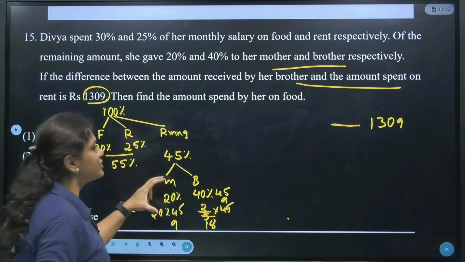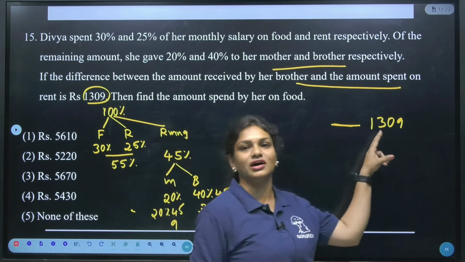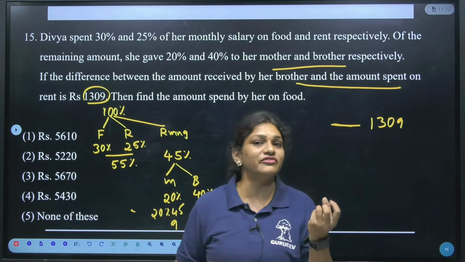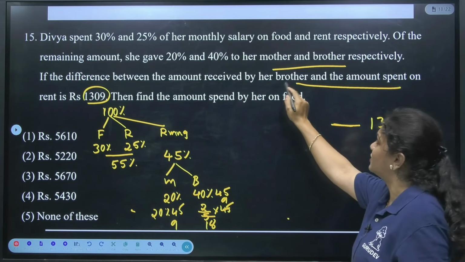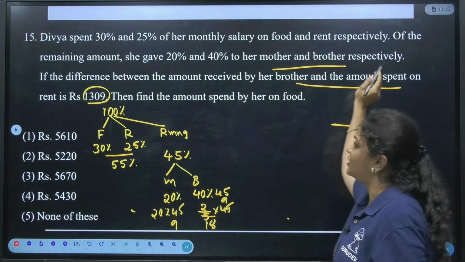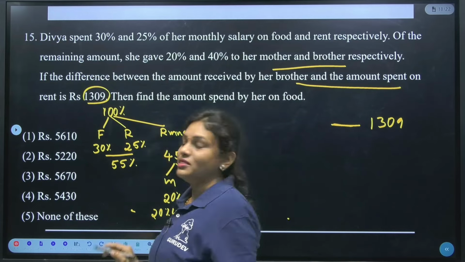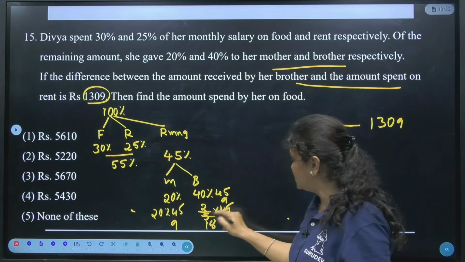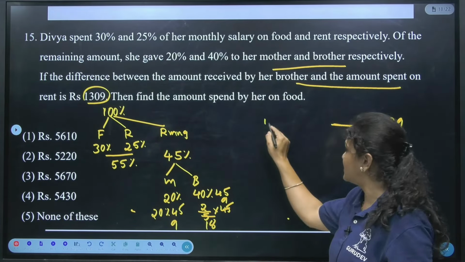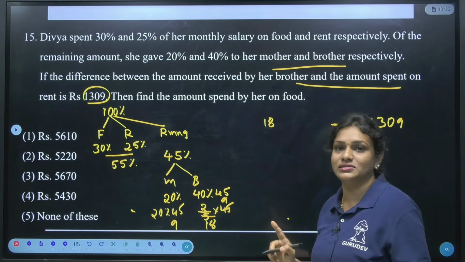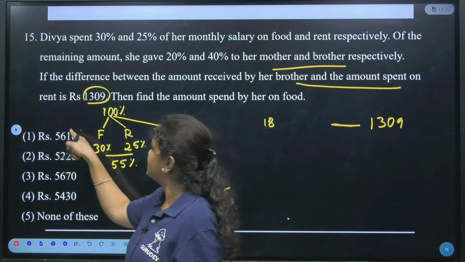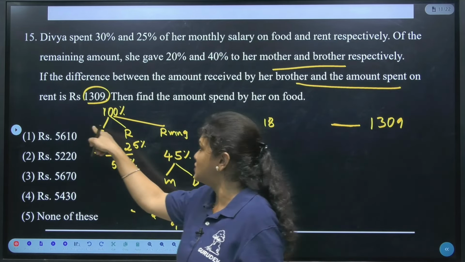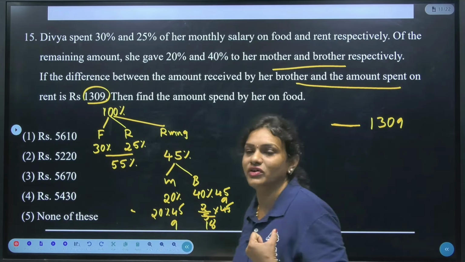Now, according to the question, the difference given is 1309. This is the difference between what? Between the amount given to her brother and the amount spent on rent. Now, to the brother she has given 18 rupees, isn't it? Yes. And for rent she has given 25.